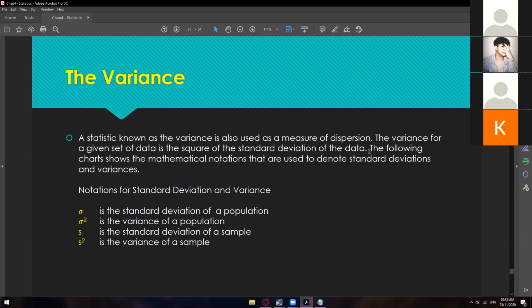All right. So in here, the following chart shows the mathematical notations that are used to denote standard deviations and variances. So, notations for standard deviation and variance. As we all know, this is the notation for the standard deviation of the population, and then just square it. And here is now the variance of the population. And then for the sample, we have this symbol S for the standard deviation of the sample, and then just square it also. We now are able to get the variance of the sample. So any questions so far up to this point?